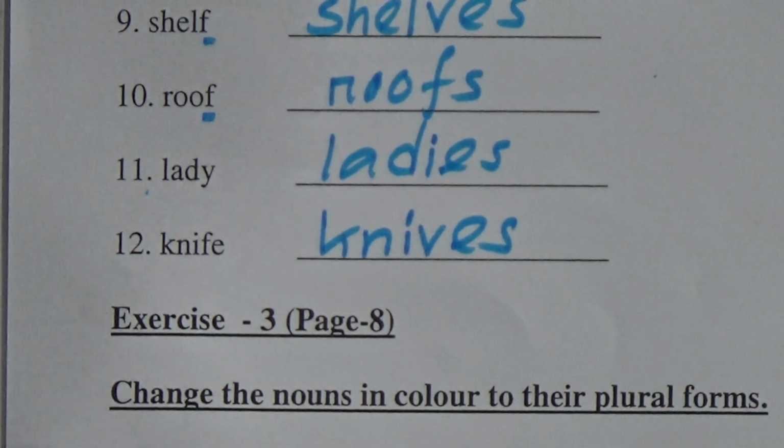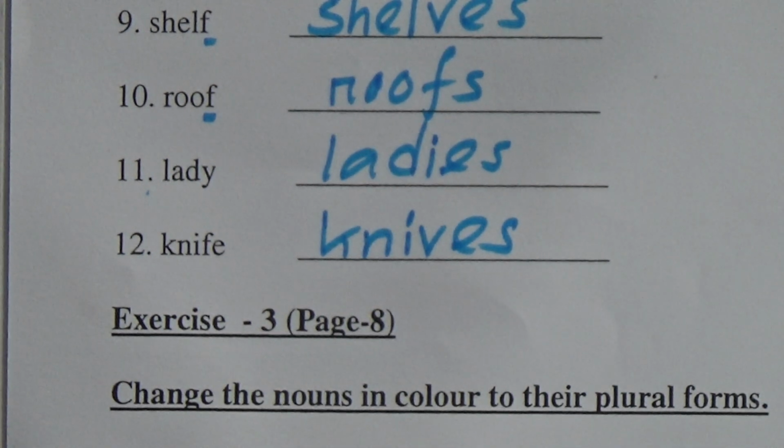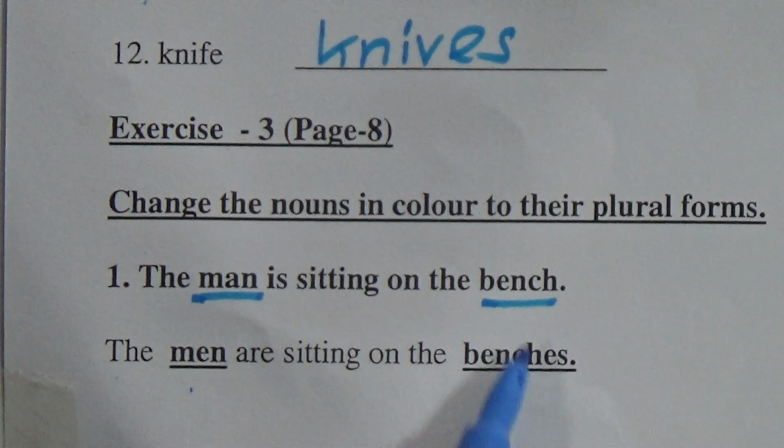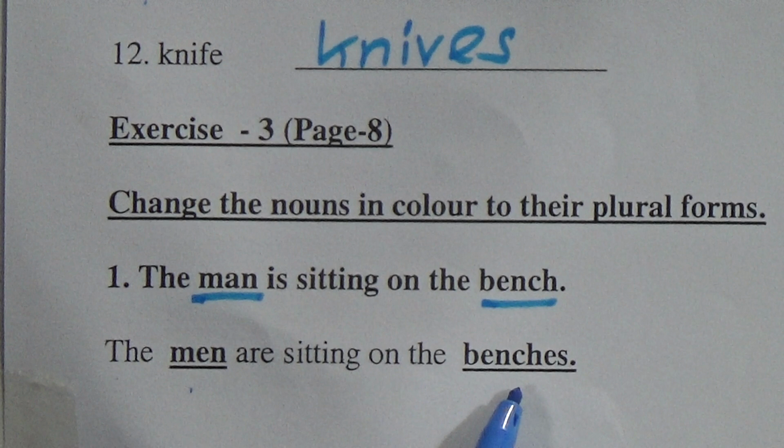Okay. So exercise 3, page 8, change the nouns in color to their plural forms. I have made it the board form. The man is sitting on the bench. We have to change the man and bench. This is given. So the men are sitting on the benches. Man, the plural is men, and benches. The word ends with CH. We have to add ES at the end of the word benches.